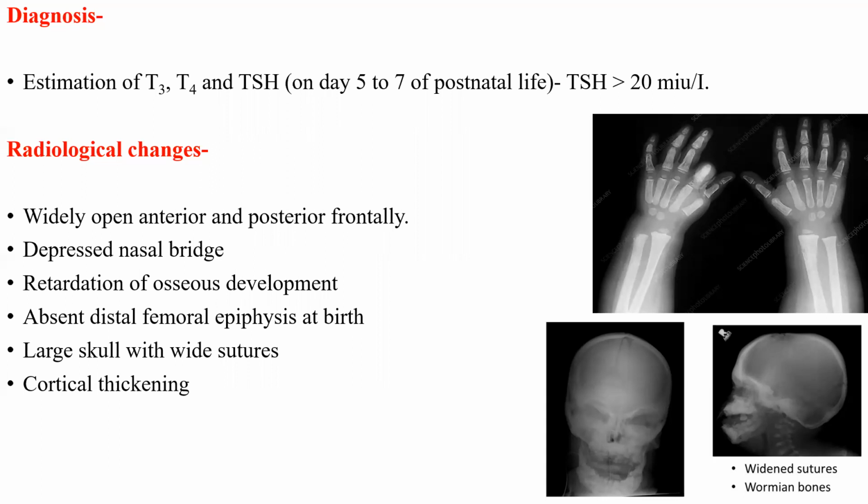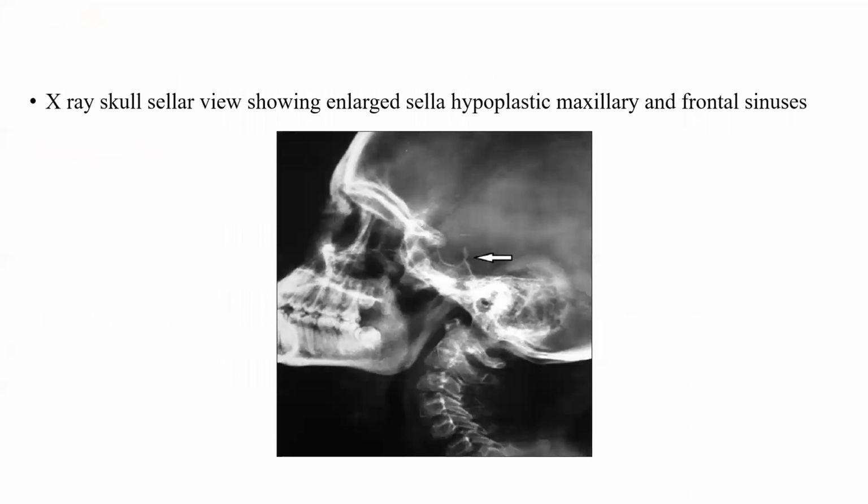Now, we'll again repeat the radiological changes which we have seen in the skeleton category. These are shown in the X-ray also. Widely open anterior and posterior fontanelles, depressed nasal bridge, retardation of osseous development, absent distal femoral epiphysis at birth, large skull with wide sutures and cortical thickening. See in this skull, you see the sellar view showing enlarged sella, hypoplastic maxillary and frontal sinuses. It is shown by the arrow.